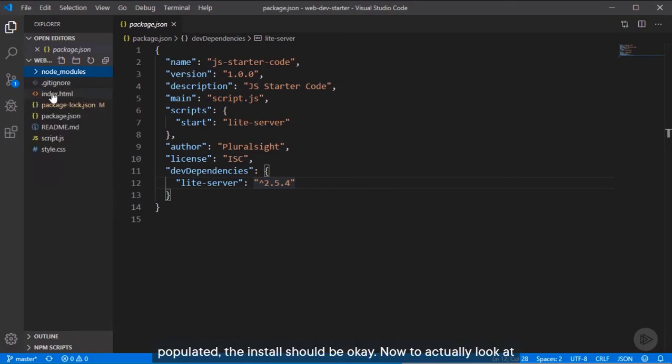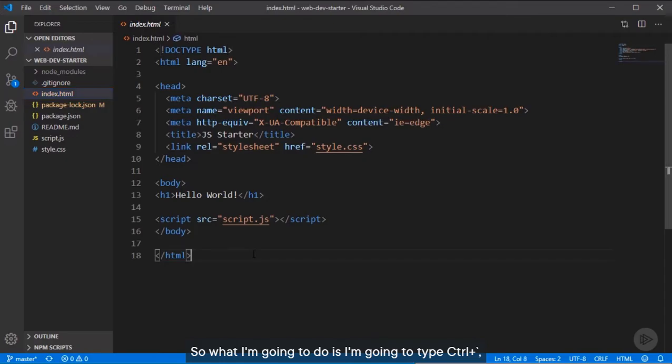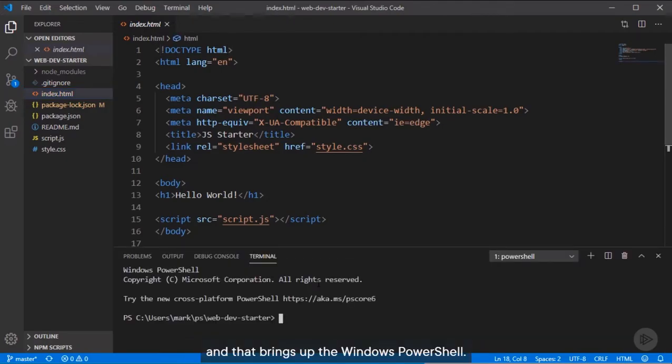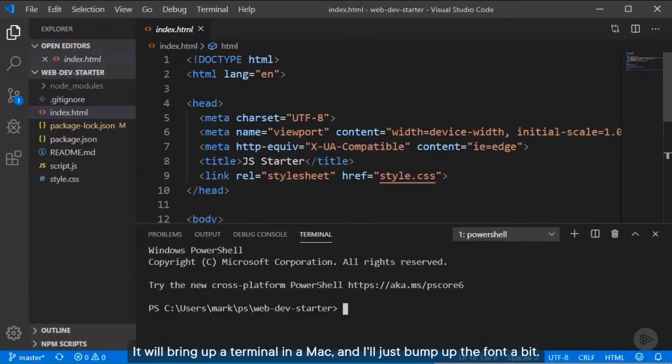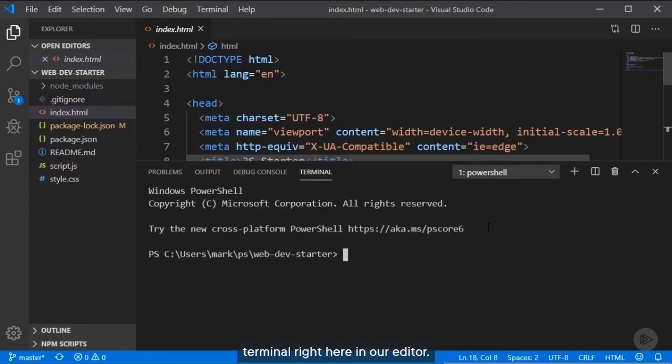Now to actually look at this index.html page in a browser, we need to run that light server that we saw. So what I'm going to do is type control backtick, and that brings up the Windows PowerShell. It'll bring up a terminal on a Mac. And I'll just bump up the font a bit here so we can see it better. And now we have a terminal right here in our editor.